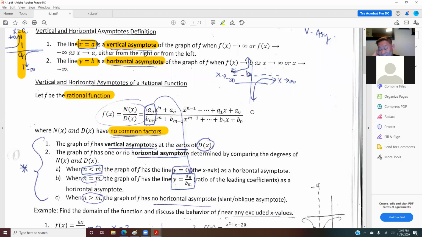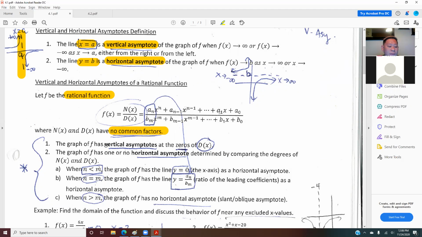Sometimes there is a common factor that you have to cancel out first before you find your asymptotes. A lot of students just jump straight to the asymptotes without doing this, and that's why in your test you get it wrong.